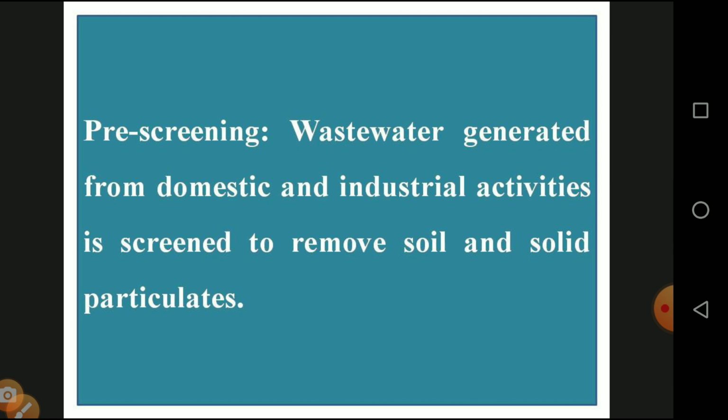Then the pre-screening. The wastewater generated from domestic and industrial activities is screened to remove the soil and solid particles. We know very well the many kinds of things which move on with the drainage in the form of sand pockets, soap cloth, soap paper, paste, and all other unwanted things that are floating. The unwanted floatable materials are filtered and removed. That is called pre-screening.